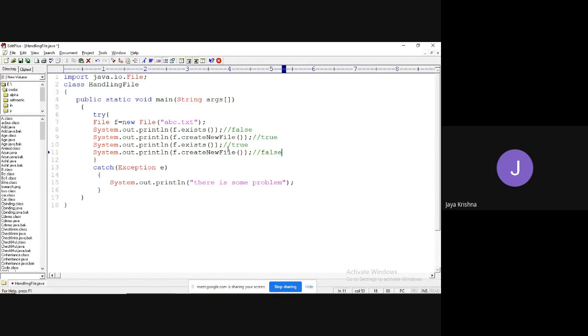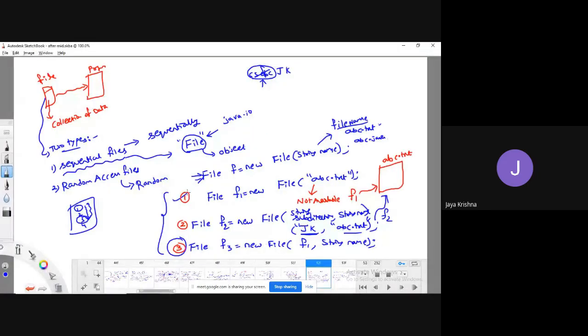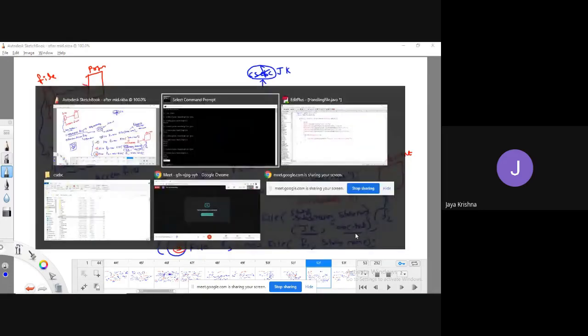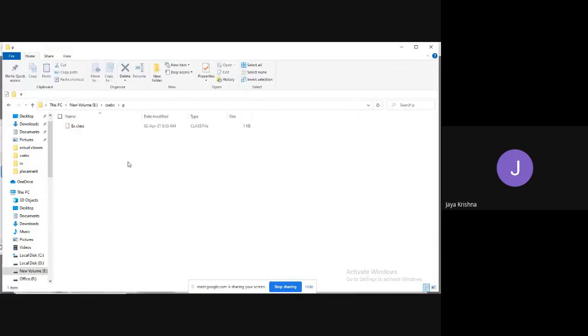Okay, fine. So this is the first way. But in the second way, I can create a subdirectory. The first parameter is the subdirectory, the second parameter is the file name. For example, there is a folder called p folder, or a folder called in folder.